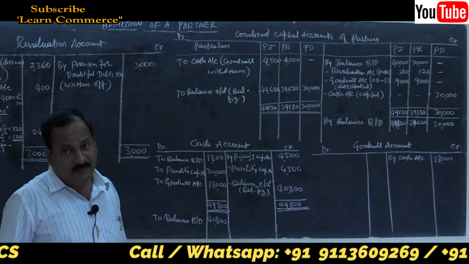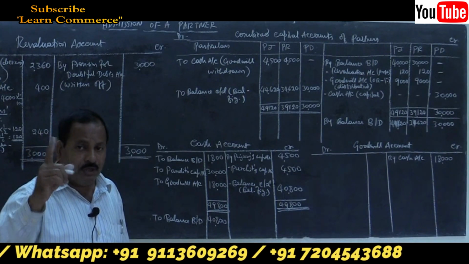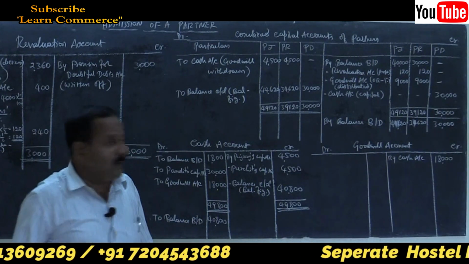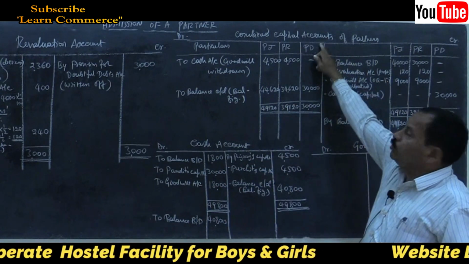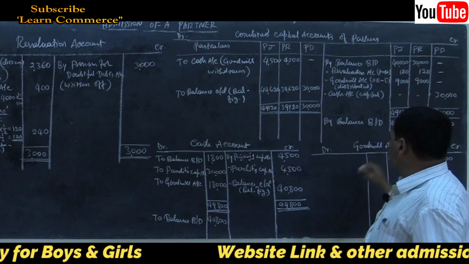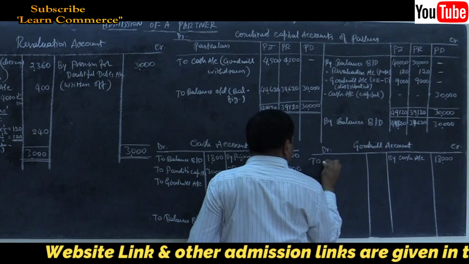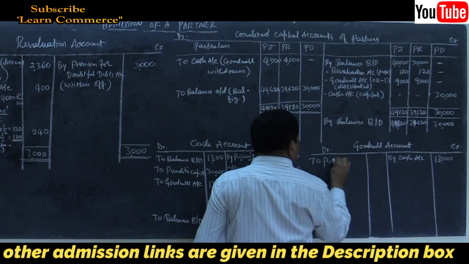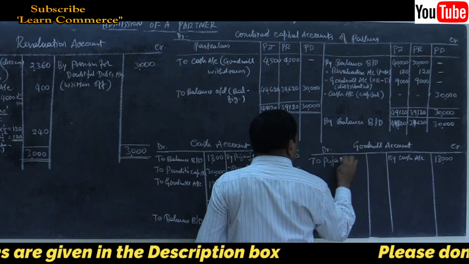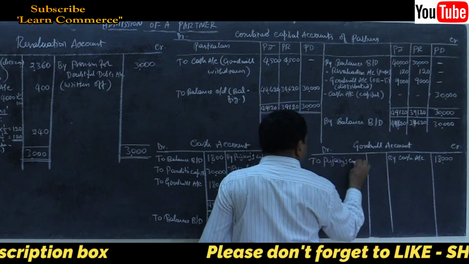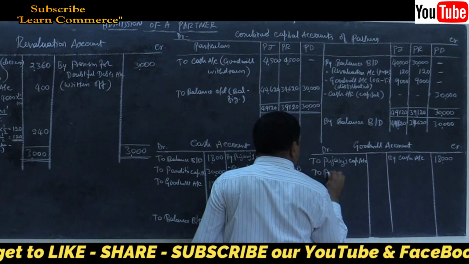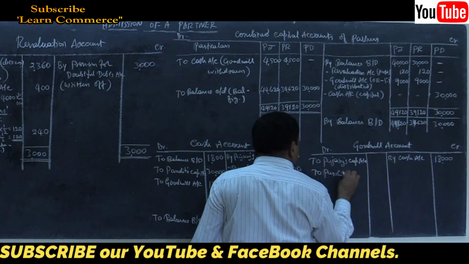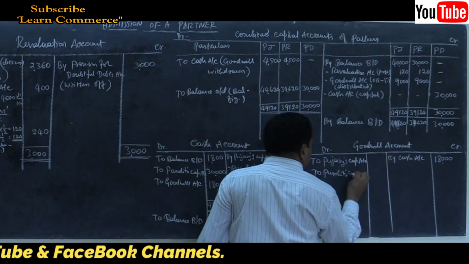Journal entry will be goodwill account debtor to old partners' capital account. So goodwill account debtor to Pujari's capital account and Purohit's capital account.